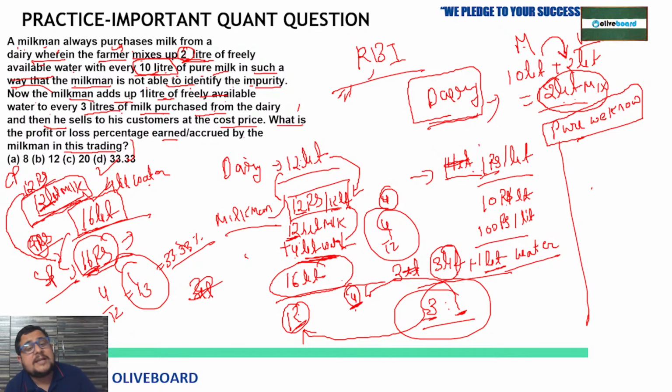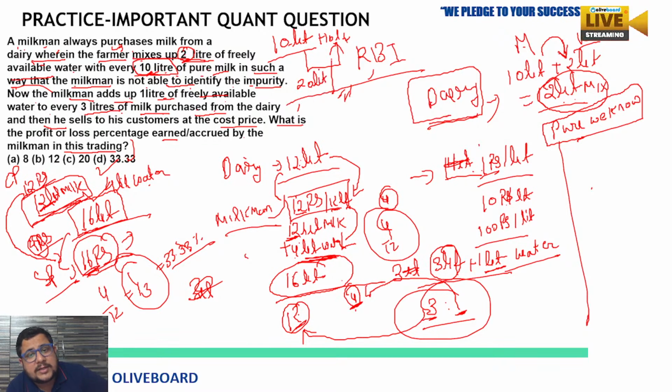Because if there is 6-liter water even with 10-liter milk, or we can say in 10-liter milk, that farmer is mixing 10-liter water, okay. So in this 20 liters there will be half, means 50% water. What I am trying to say, just imagine that. But for that milkman, it is pure milk, okay. And his costing will be as per this 20-liter prop, right? Perfectly, he will pay 20 rupees for 20 liters.